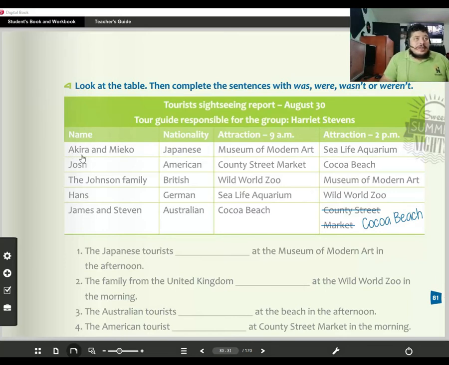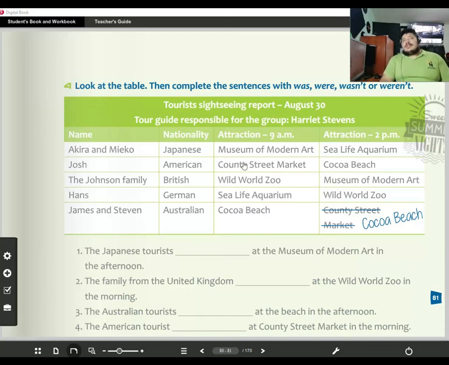We can start with Akira and Meiko, Josh, the Johnson family, Hans, James, and Stephen. Also, we can see their nationality. For example, the first two persons are Japanese. Okay, Josh is American. The Johnson family is British. Okay, Hans is German. James and Stephen are Australian.